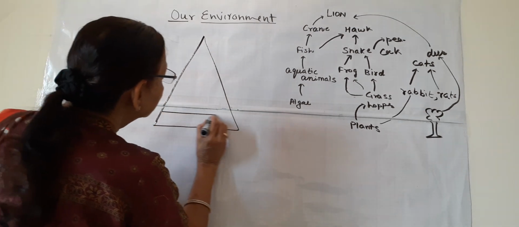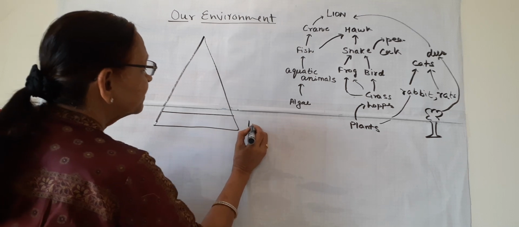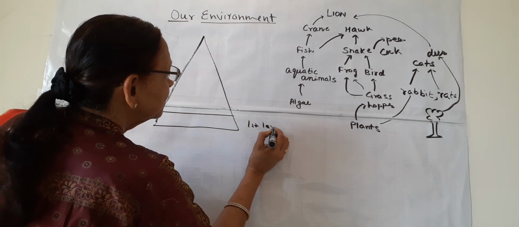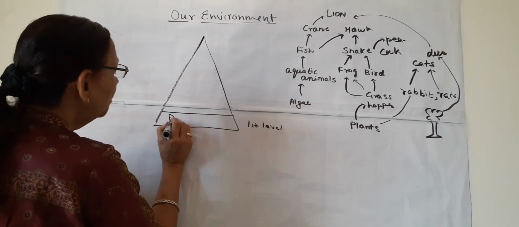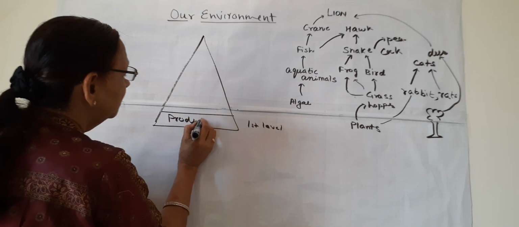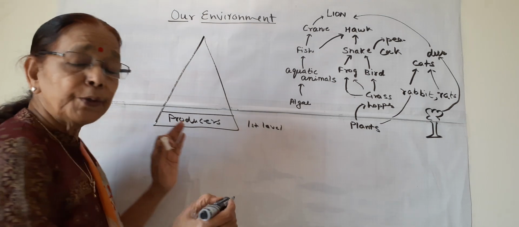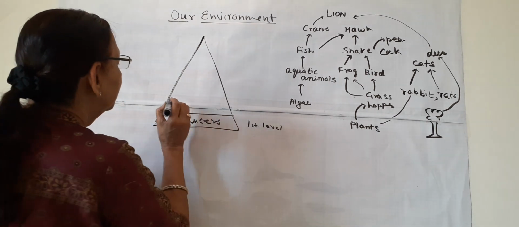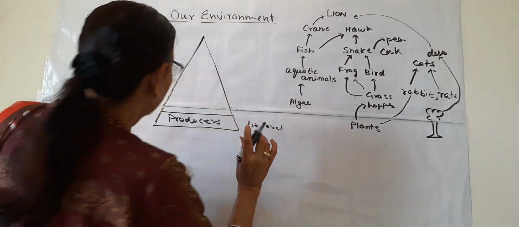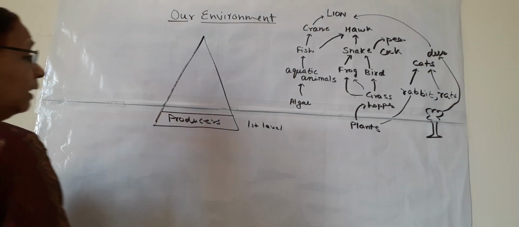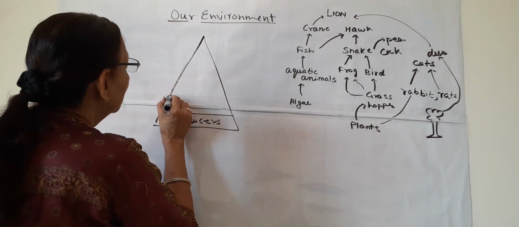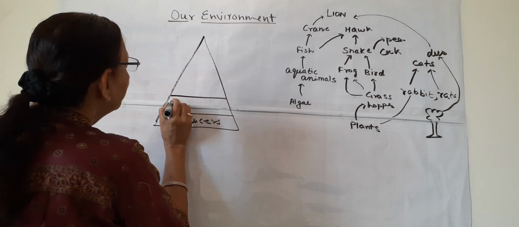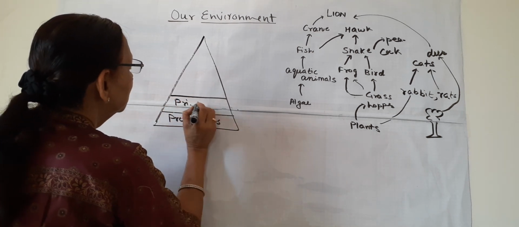On this base, this is the first level. Suppose this is the first level or first trophic level. Here producers are there. What are producers? Producers are green plants. This is the lowermost. Now here primary consumers.